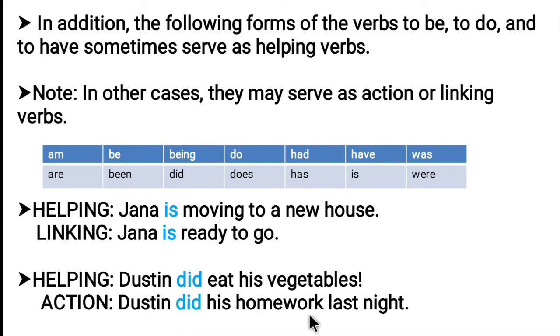Dustin did his homework last night. Here, did is acting as an action verb. What he did yesterday, he completed his homework. He did his homework. So did in this case is acting as an action verb. So did acts as a helping verb in the first sentence, and in the second sentence did is acting as an action verb. So there are verbs which can act as a helping verb in some sentences, but can also act as an action verb or a linking verb in other sentences.